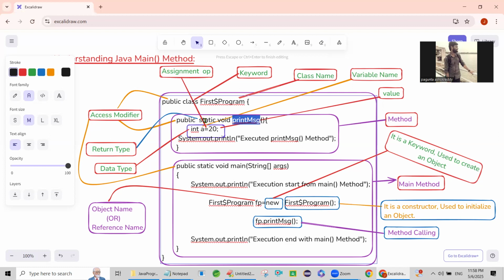If the method is static, without creating an object, you can directly call class name dot method name. I already explained this one.